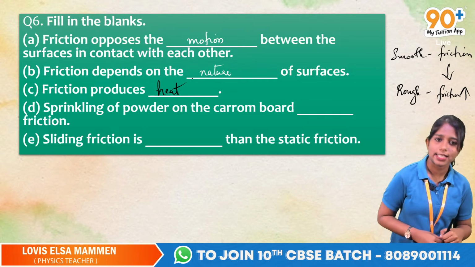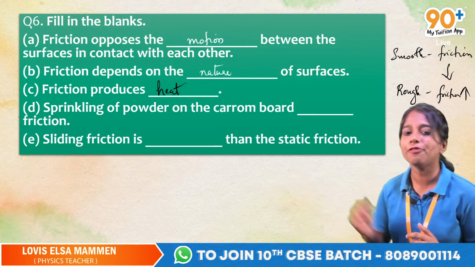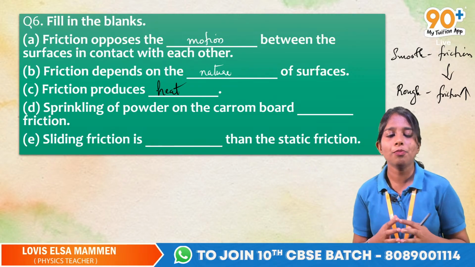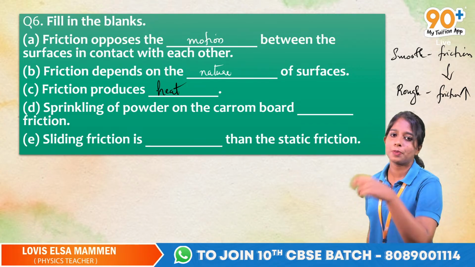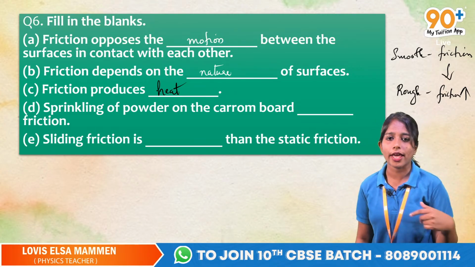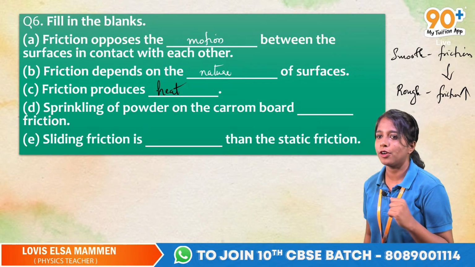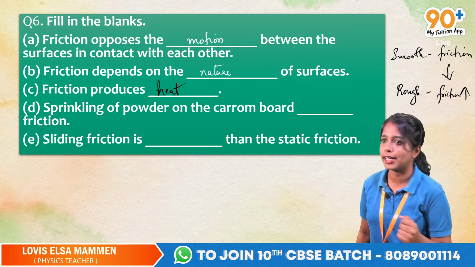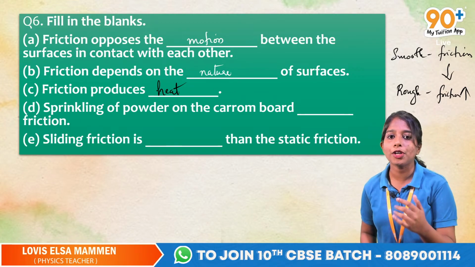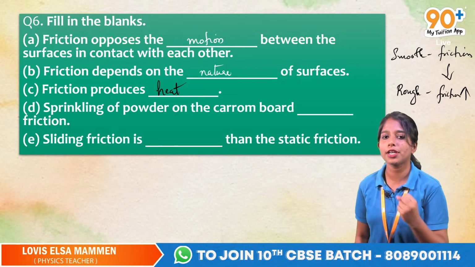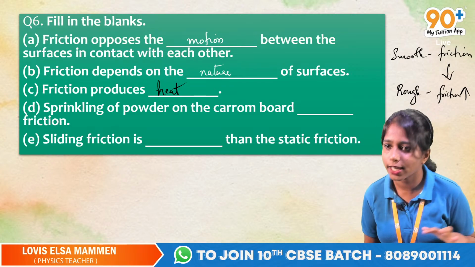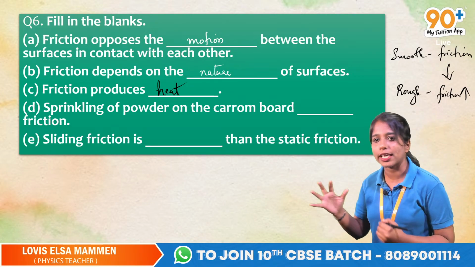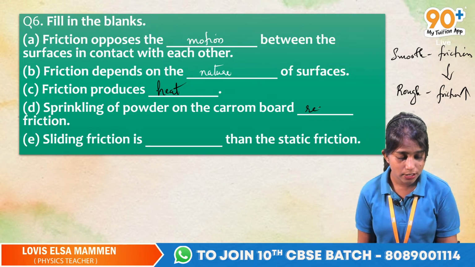Yes. Now, sprinkling of powder on the carom board dash friction. When you play carom board, initially you will be sprinkling some powder on the carom board. What is the reason for that? The pieces need to move at speed, so for that you need to reduce friction, and only then can things move fast. So obviously, what is the reason for sprinkling powder on the carom board? Yes, you need to reduce friction.